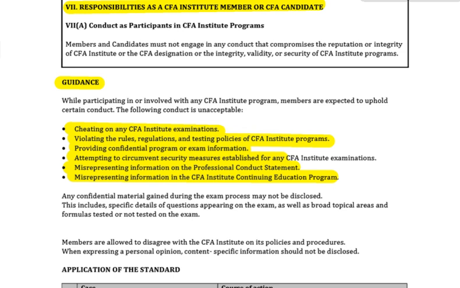Any confidential material gained during the exam process may not be disclosed. What does that include? You come out of the exam, what are you not allowed to say? You can't say anything specific about the questions on the exam, as well as broad topics and formulas tested or not tested. So you can't even come out and say, oh, I can't believe it, I studied Bayes' theorem so hard and Bayes wasn't even there. I can't believe they never asked Bayes. You're not allowed to say that.